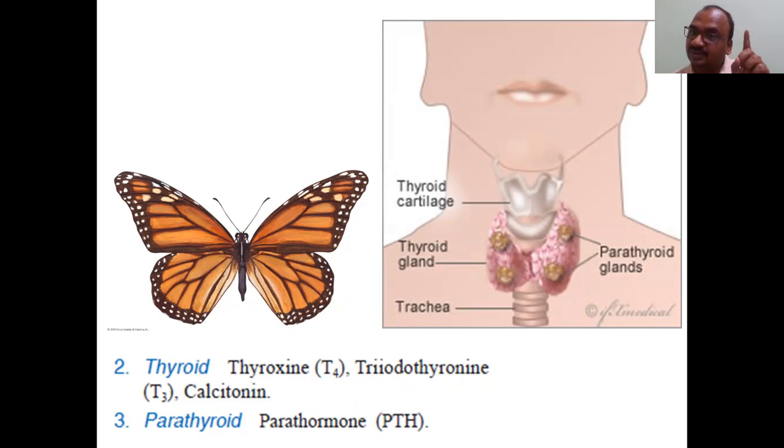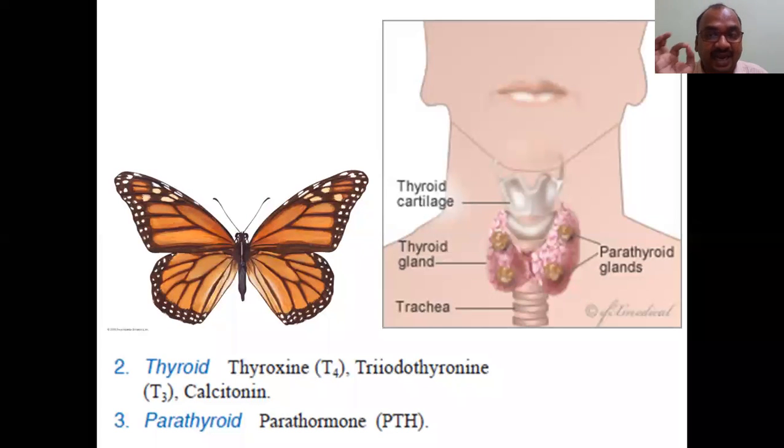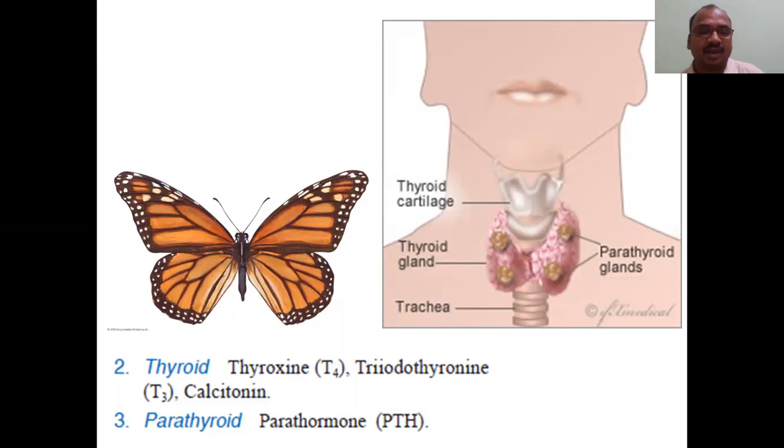Calcitonin is also released by the thyroid gland, but we are not calling it a thyroid hormone. Whenever thyroid hormone comes, only two names keep in your mind, T3, T4. So two lobes will be there, and they commonly secrete T3, T4, calcitonin.